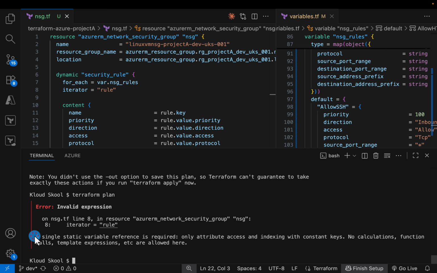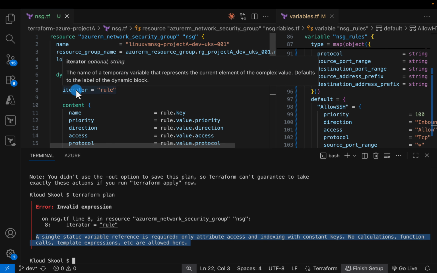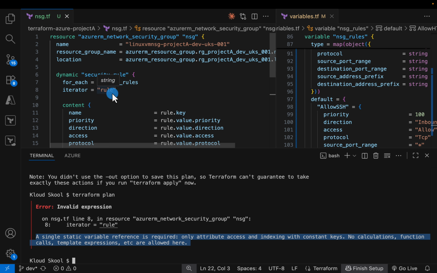So this is not a very helpful error message, and I have no idea what's going on. But if you hover over the iterator, you can see that this is expecting type string. So no idea why this is complaining.